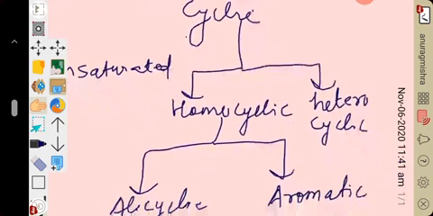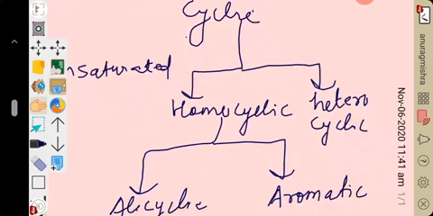So homocyclics are the organic compounds having a ring or rings of carbon atoms only in the molecule. Homocyclic means organic compound in the ring form, and that ring will consist of only carbon and hydrogen. Right?